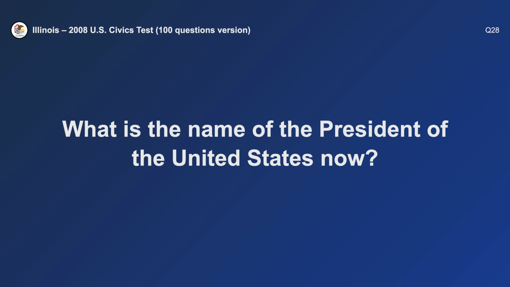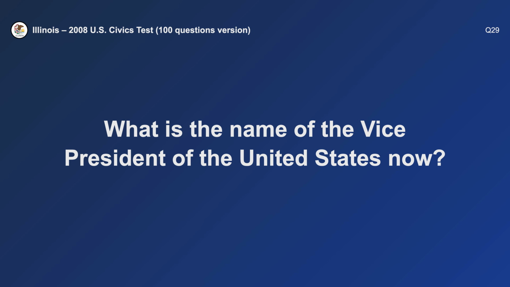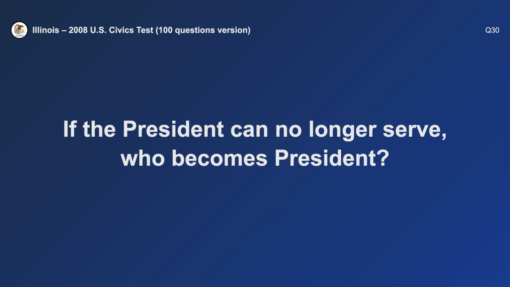What is the name of the President of the United States now? Donald Trump. What is the name of the Vice President of the United States now? J.D. Vance. If the President can no longer serve, who becomes President?